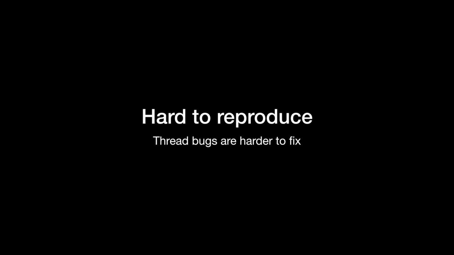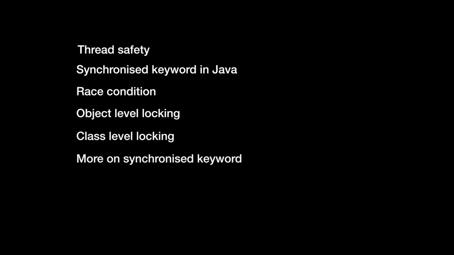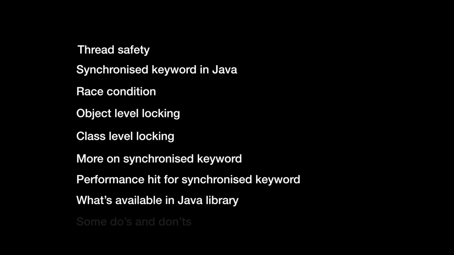Those who develop apps on different platforms like iOS and Android know quite well that a lot of heavy lifting should not be thrown on the main thread, because this might hamper the app's responsiveness. Today I shall discuss what thread safety means, the synchronized keyword in Java, race conditions, code examples and how to fix them, object level locking and class level locking with code examples, a few more discussions on the synchronized keyword and the performance hit of excessive synchronization, a few inbuilt concurrent data types and locking mechanisms, and last but not least, some do's and don'ts in your program.